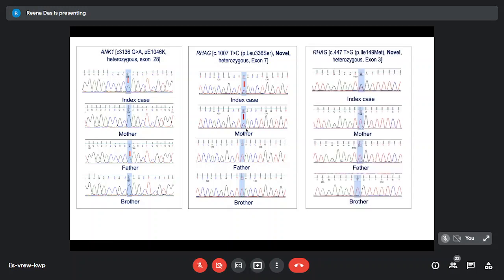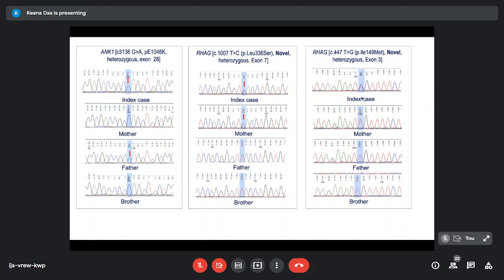Then we tested the 3rd variant, and we found that it was there in the patient but missing in the parents. Since this was the only one present in the case, we thought that this is the variant which is actually important for this particular case.